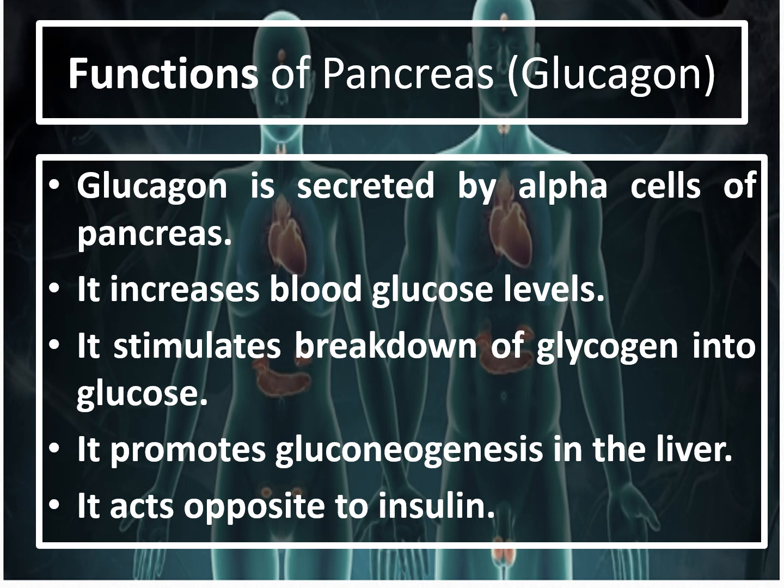So here you can see it stimulates the breakdown of glycogen into glucose, because glucose is converted to glycogen by insulin since it wanted to remove the glucose from the bloodstream, whereas glucagon increases the glucose level. So that is the reason it stimulates the breakdown of glycogen into glucose, and also it promotes gluconeogenesis in the liver. Gluconeogenesis, neo means new. In this perspective, gluconeogenesis means formation of glucose from non-carbohydrate sources.